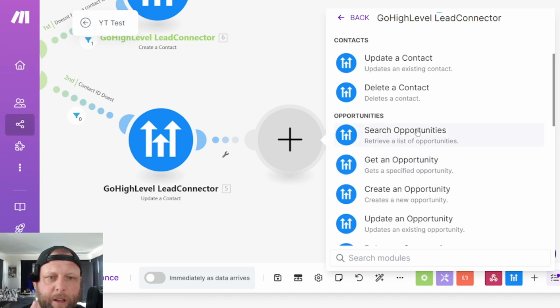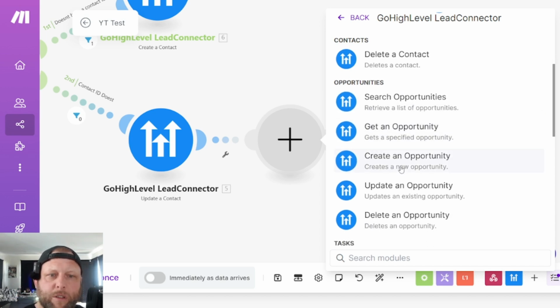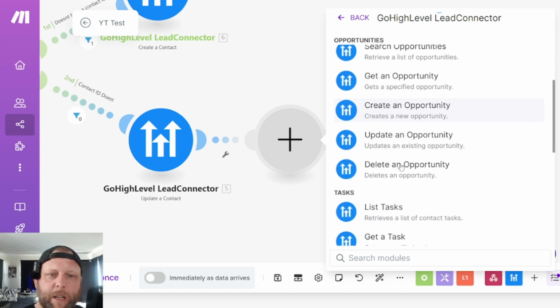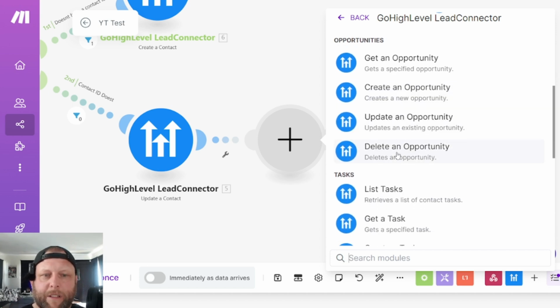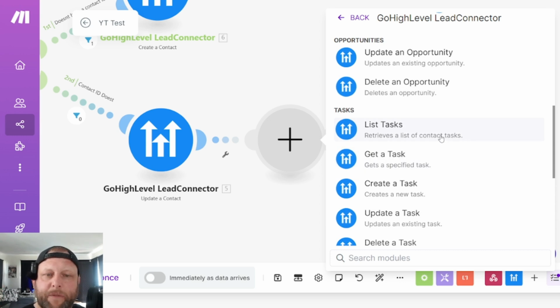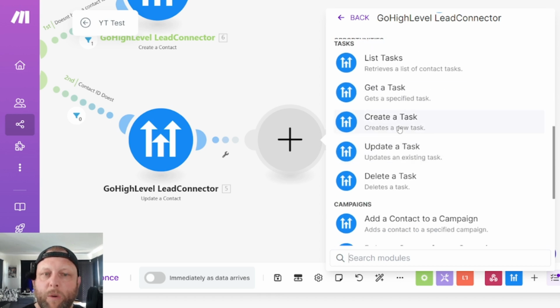We have search opportunities, get opportunities, create a new opportunity from that contact. We can update them if they need to move along. We can delete them out of it. We can add a specific task for that person. So I can add this in here where we need to find a task. So list all the tasks that need to be done for David. We can get a specific task once it's listed, or we can create a task.